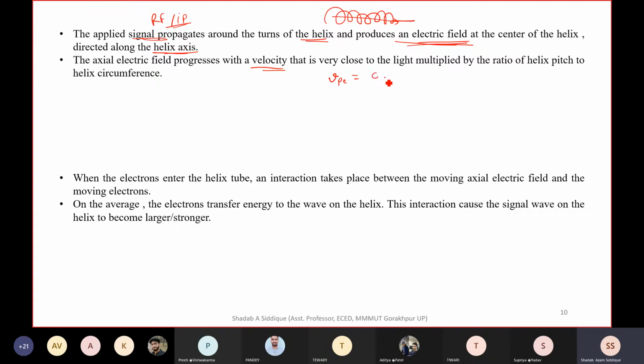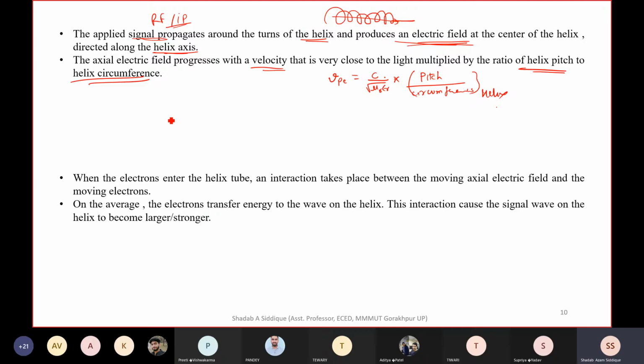The velocity of light is c, or you can say the velocity of light in the medium is c by square root of mu r into epsilon r, multiplied by the ratio of helix pitch to helix circumference. Helix pitch, which I'll explain, is p, divided by helix circumference. So I'll write here pitch divided by helix circumference.